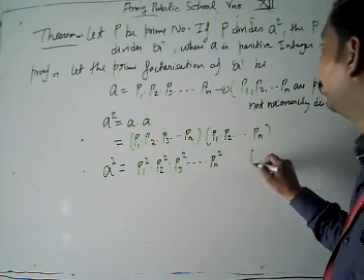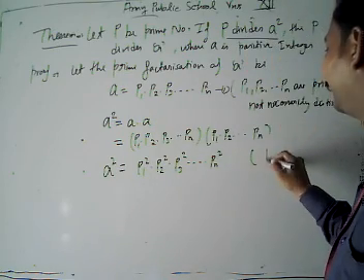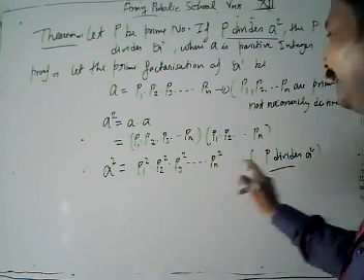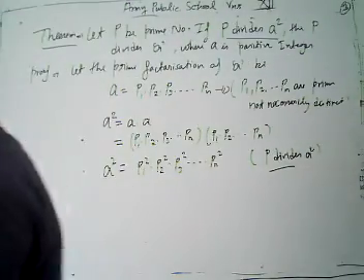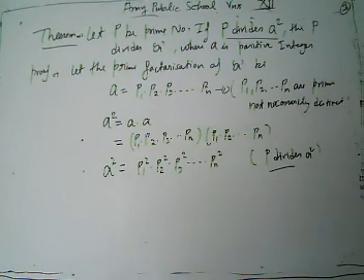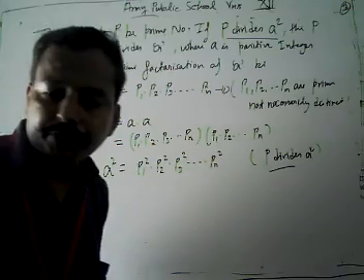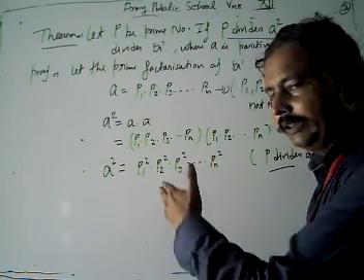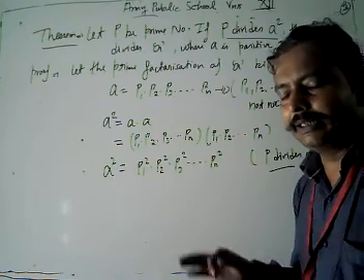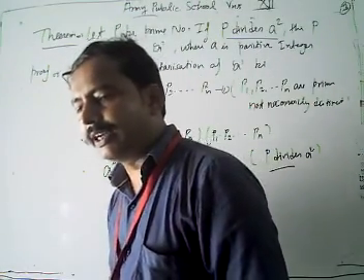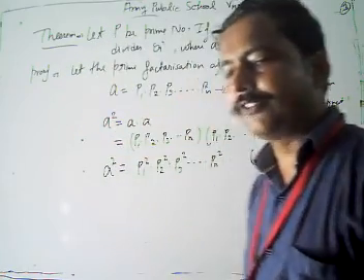Now look, P divides A square. It's given. Now we come to the statement of the fundamental theorem of arithmetic. It tells that any number can be written as a product of its prime factors, and the factorization is unique apart from order.